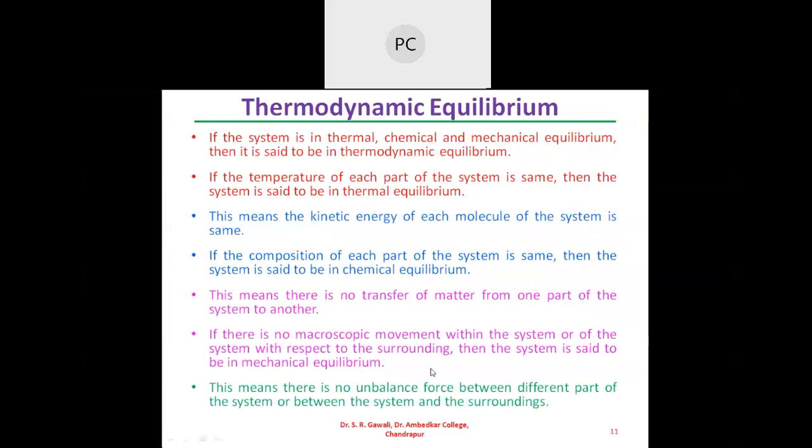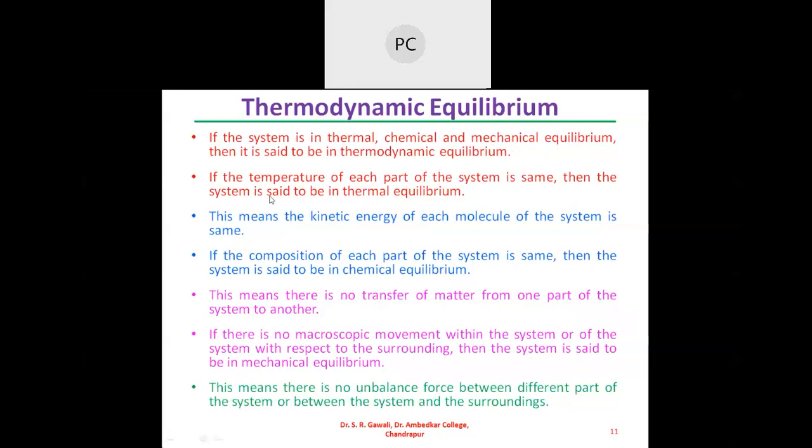Then we will study thermodynamic equilibrium. If the system is in thermal, chemical and mechanical equilibrium, then it is said to be in thermodynamic equilibrium.